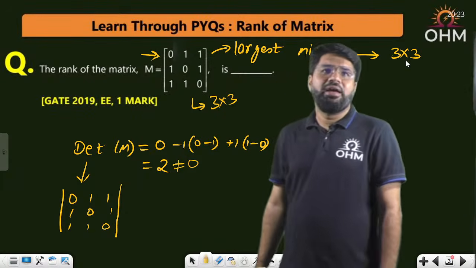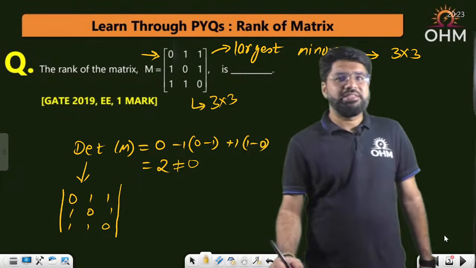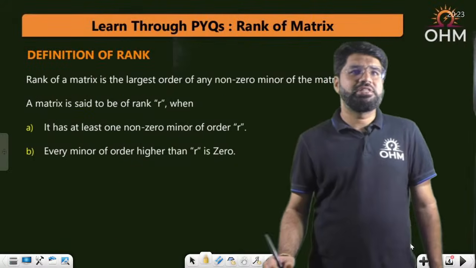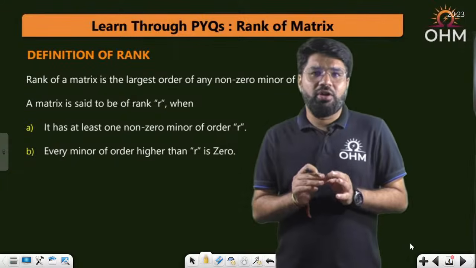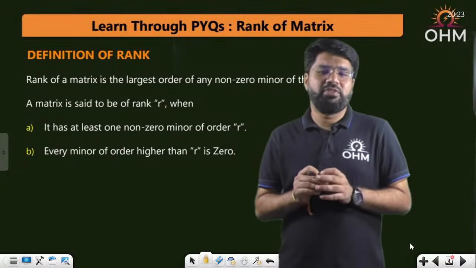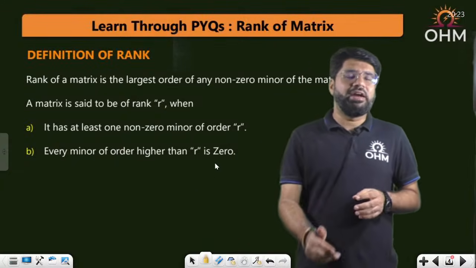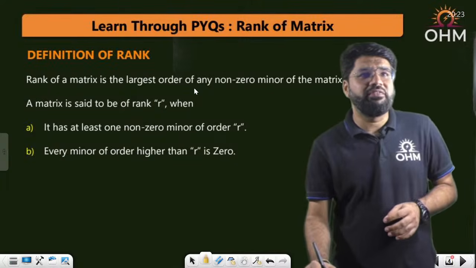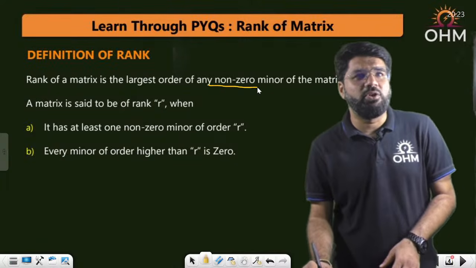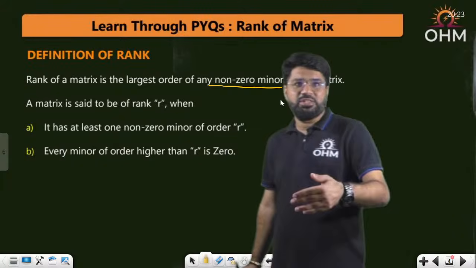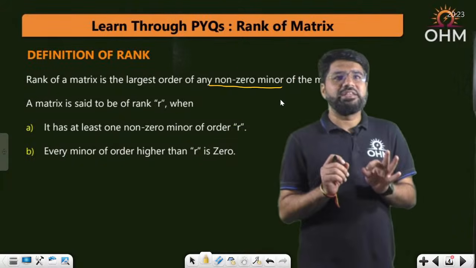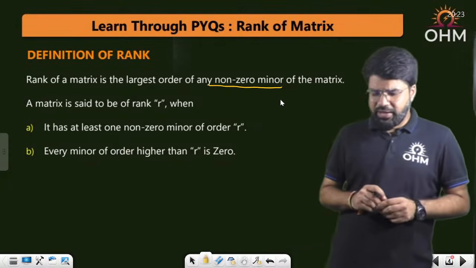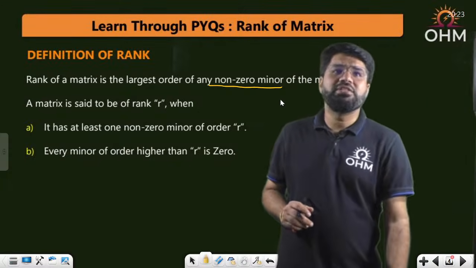Rank is defined as, let's go through the basic definition first. The rank is defined as the largest order of any non-vanishing minor of the matrix. When I say non-vanishing, I basically mean non-zero. Whether the minor exists, whether it is non-zero or whether it vanishes to 0. Rank is the largest order of any non-zero minor of the matrix.